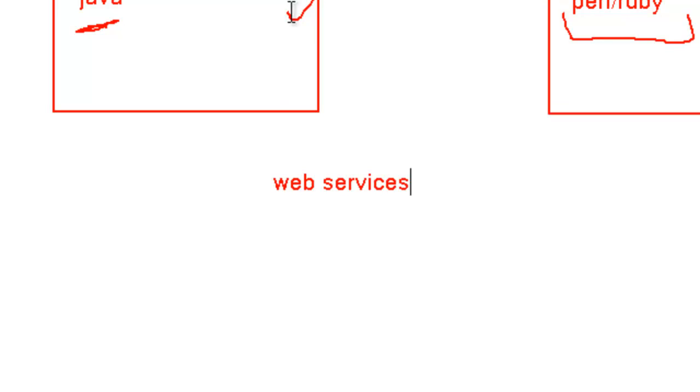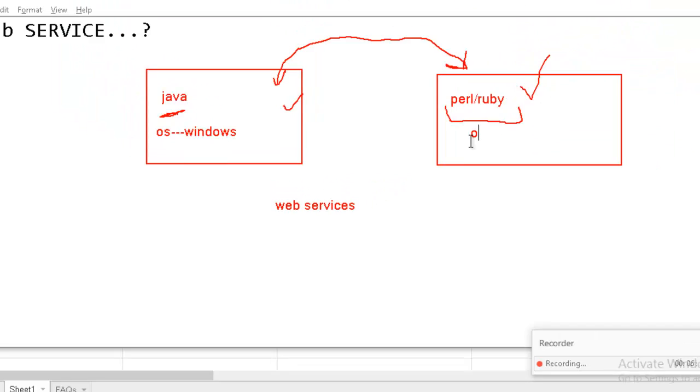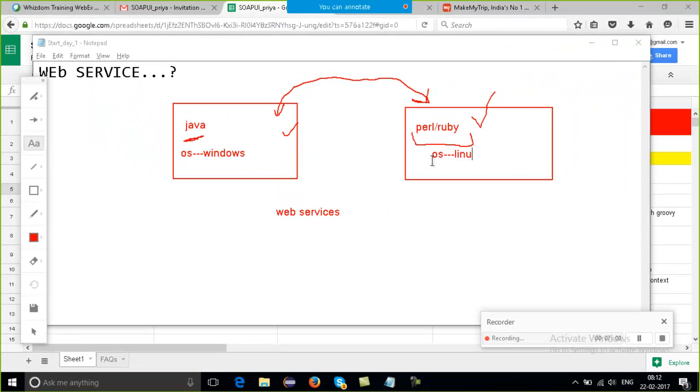So web service is nothing but a way with which two different applications which are based on different languages, or which are maybe working on a different operating system, let's say Windows, Mac, or Linux, want to communicate.